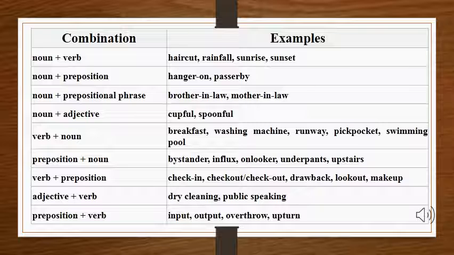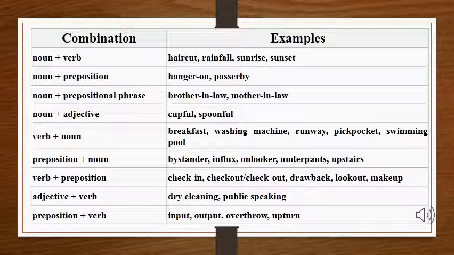Here we have some other combinations of compound nouns. In the first combination, there is noun plus verb, like a haircut. Hair is a noun and cut is a verb. And there are others: rainfall, sunrise, sunset. So these kinds of nouns are also called compound nouns, which are made up of noun plus verb.